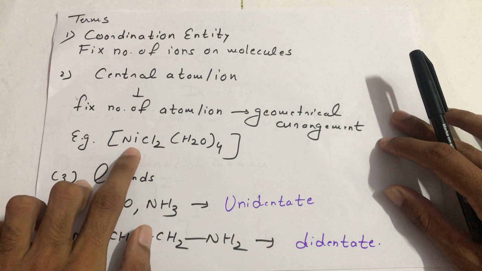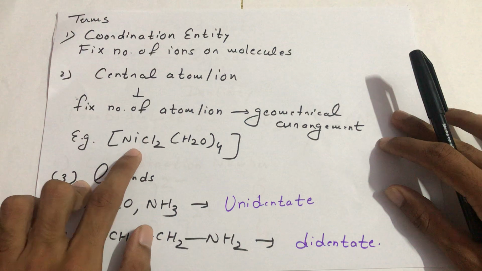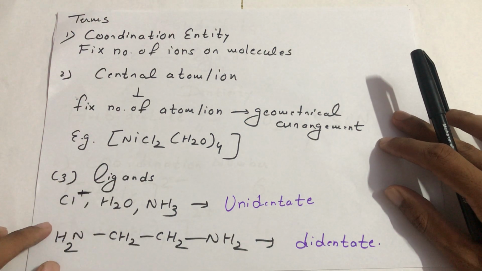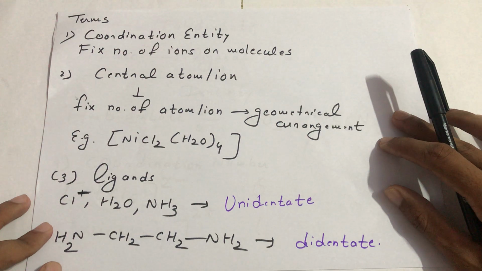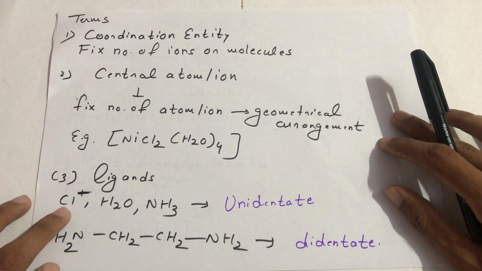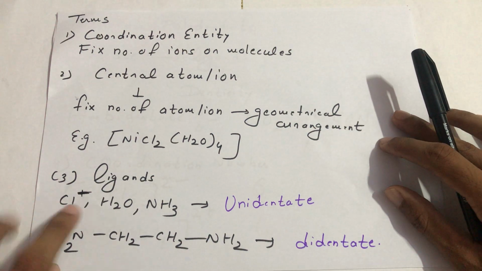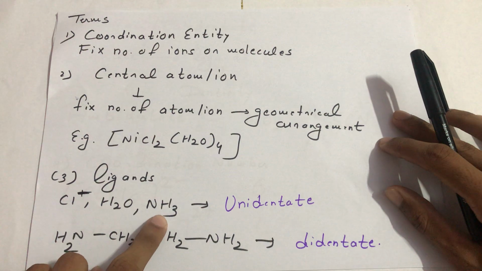In this complex, the nickel is the center metal ion. Okay. Now the ligands, there are different types of ligands. Unidentate ligand: the unidentate ligand means there is only one donor atom present. The chloride, here it is oxygen, it is nitrogen in the case of ammonia.